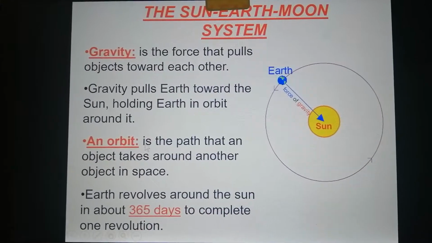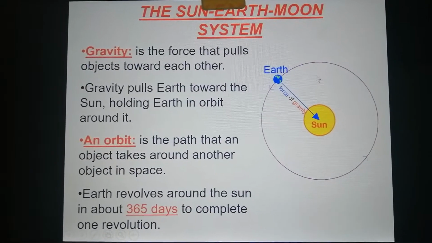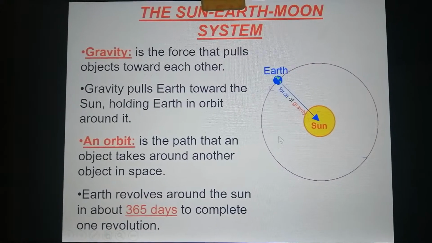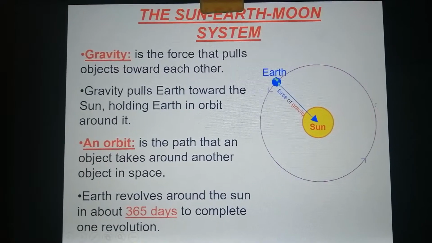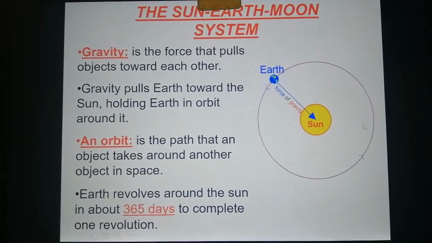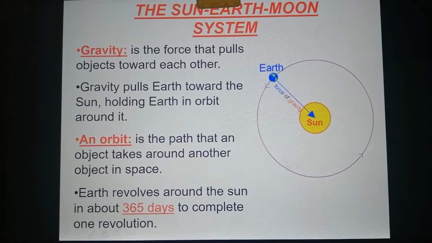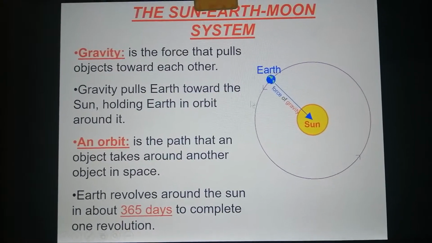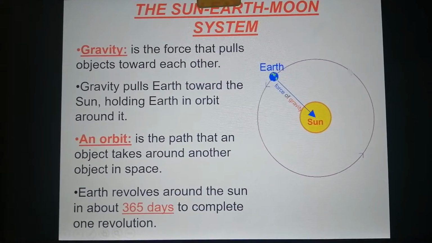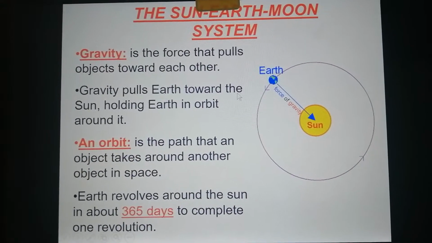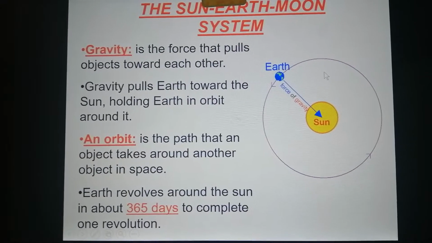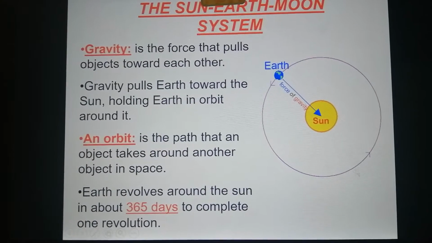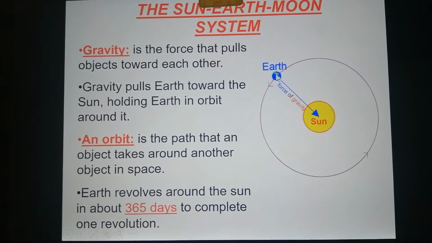What is the orbit? It is the path. This circle is the orbit. It is the path that an object takes around another object in space. This Earth is revolving around the sun in a track or a path called orbit. So when I ask you, what is the orbit? It is the path that an object takes around another object.